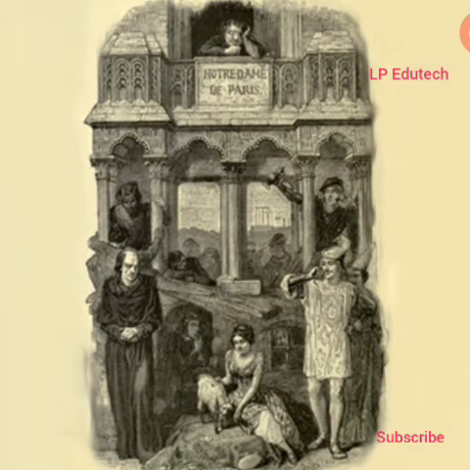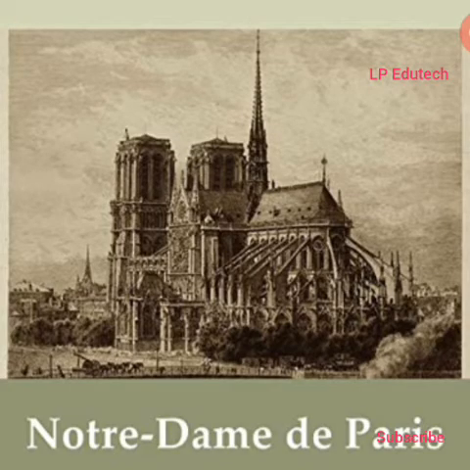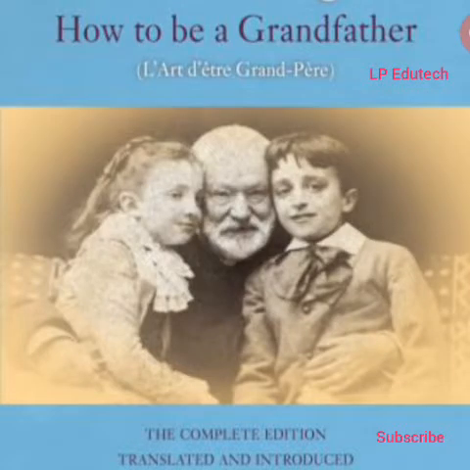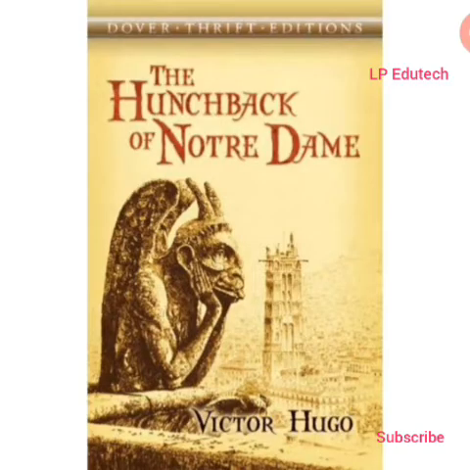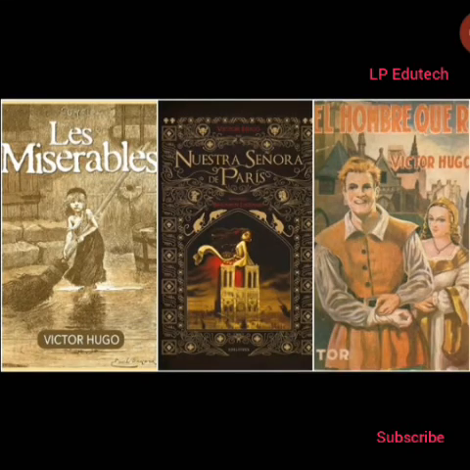Now this is the masterpiece written by Victor Hugo, Notre Dame de Paris, 1831, and previously we saw Les Miserables. So this is a masterpiece novel by Victor Hugo. Now this is his other work, How to Be a Grandfather. Even The Hunchback of Notre Dame. This is the combined picture of his work, Les Miserables, Nuestra Senora, Paris.